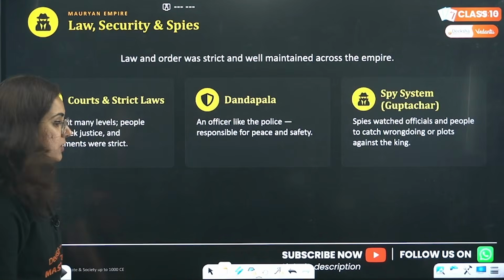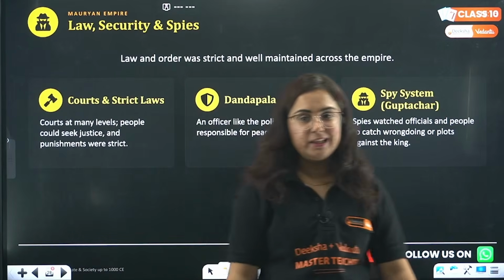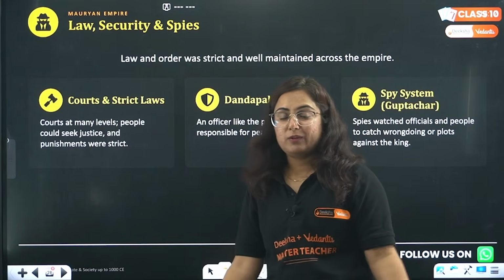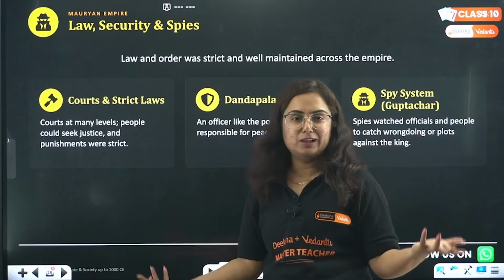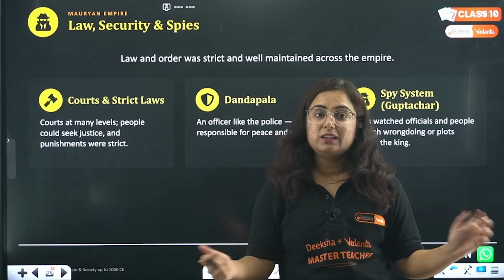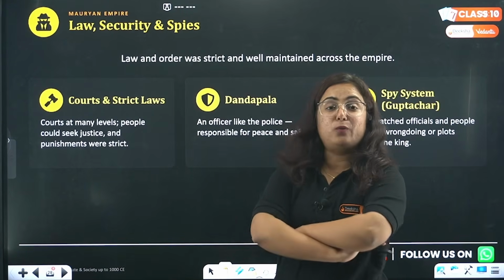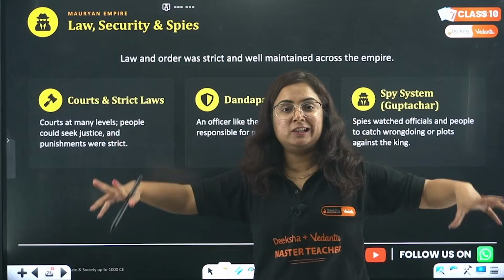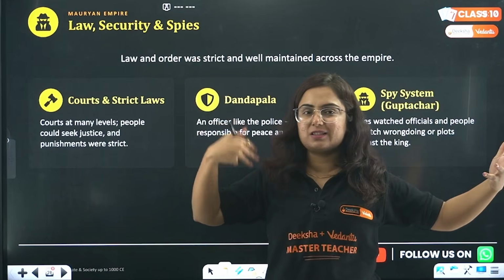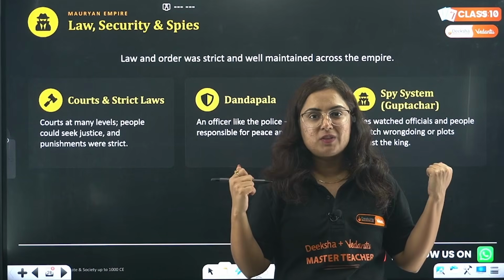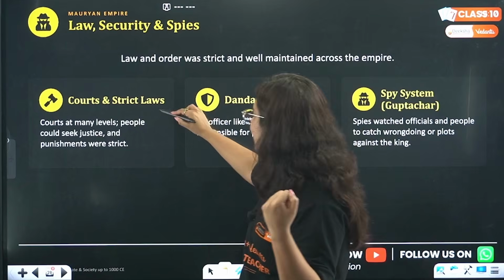Not yet done. Strict laws to be implemented, because if someone was doing wrong, we have seen in the pictures, we have seen in the movies and the serials what? The Raja was there sitting, advised by the priest standing nearby regarding the Dharma Shastra, regarding the law and order, isn't it? So yes, there were courts and strict laws.